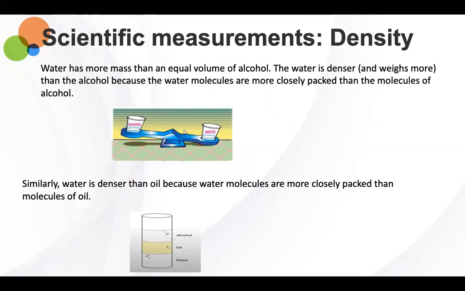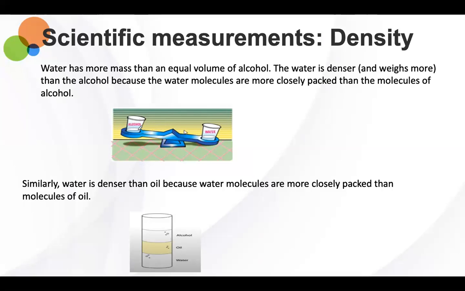All right. So water has more mass than an equal volume of alcohol. So the water is denser and weighs more than alcohol because the water molecules are more closely packed than the molecules of alcohol. So we can see this is the same volume.